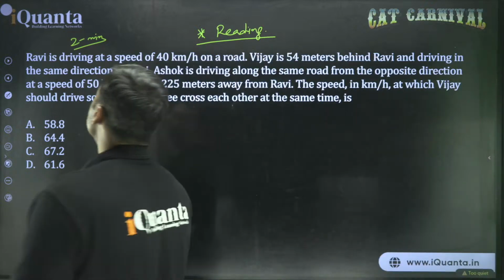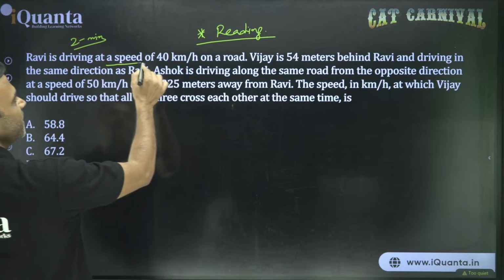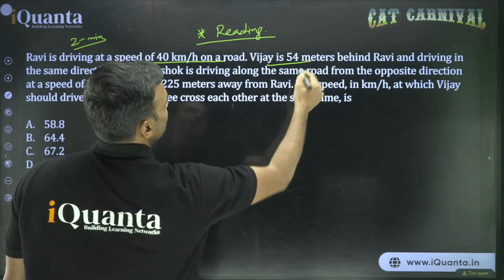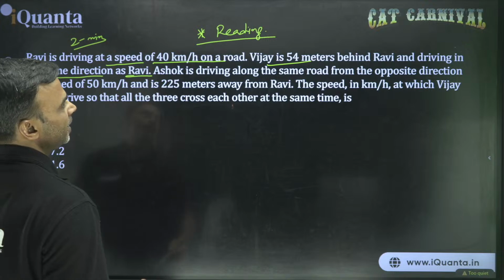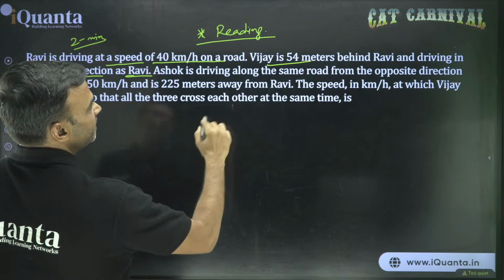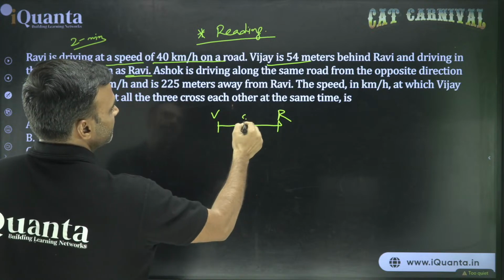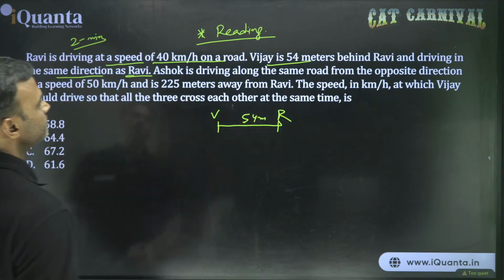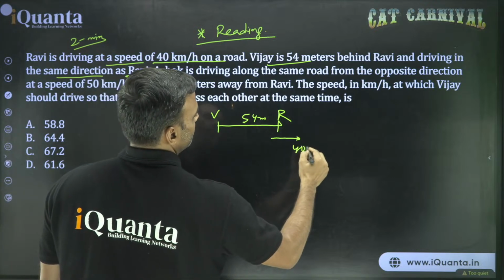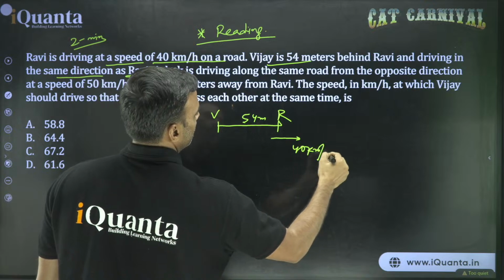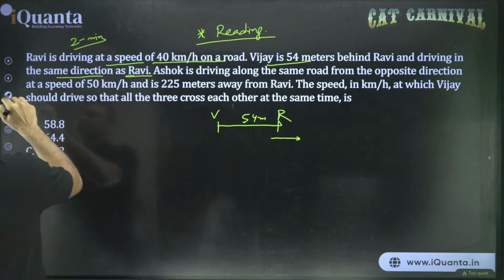Okay. Chalo, let's take up the solution of this. What does it say? Ravi is driving at a speed of 40 km per hour on a road. Vijay is 54 meters behind Ravi and driving in the same direction as Ravi. Right? So Vijay is 54 meters behind Ravi. So suppose Ravi is here, Vijay is here, the distance between them is 54 meters, right? Ravi is driving at a speed of 40 kilometers per hour.